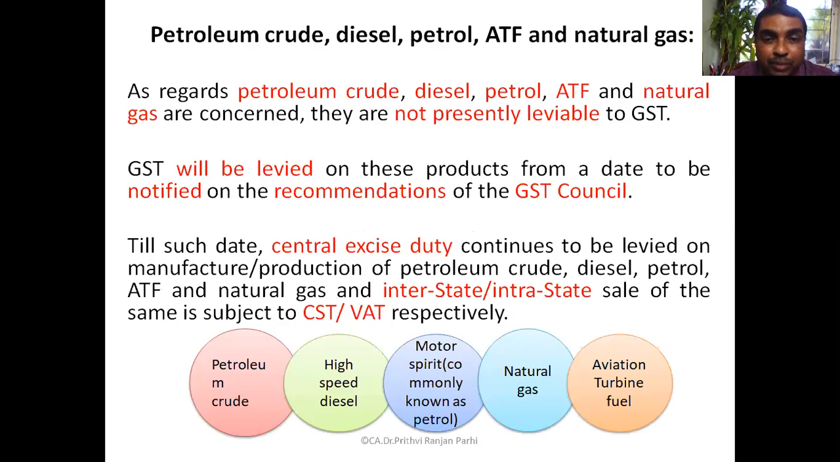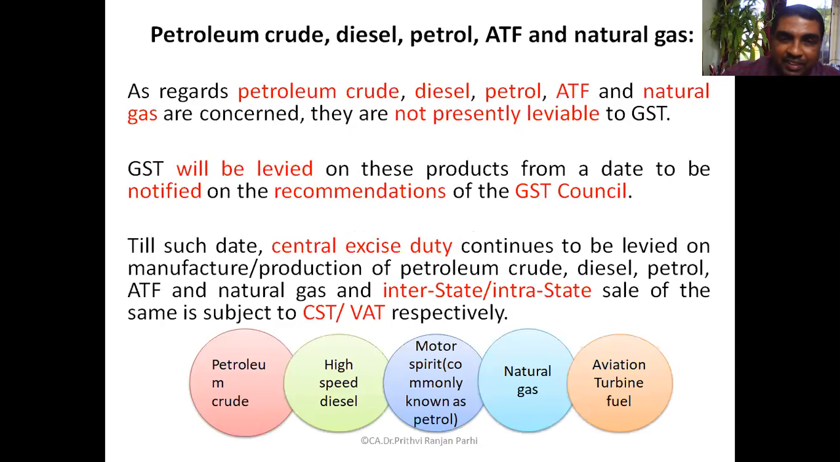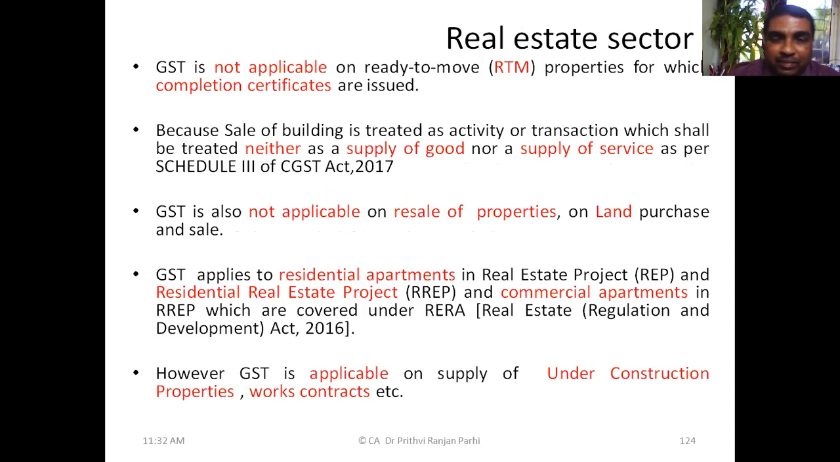Sorry, on petroleum products, central excise duty plus CST and VAT is levied. And on alcohol, state excise duty plus CST and VAT is levied. Okay. And one more area is also important, that is the real estate sector. How GST is applicable to the real estate sector, we'll be quickly covering.